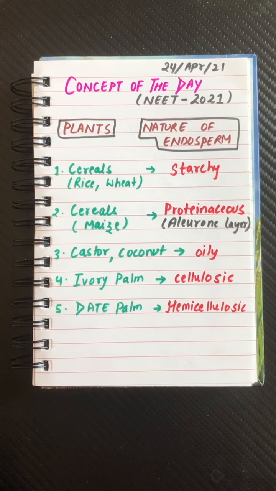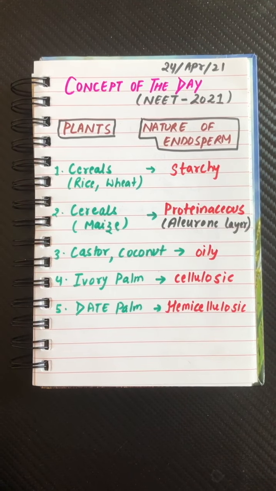wheat. So in rice and wheat, the nature of endosperm is starchy. Second is cereals like maize. The nature of endosperm is proteinaceous. Okay, so you have to remember this point very clearly कि cereals में अगर rice और wheat पूछेंगे ना तब तो starchy बोलना है, but उसी तरह से maize भी एक cereal है but उसमें proteinaceous होता है, and the proteinaceous layer is aleurone layer which is the layer of endosperm, right?